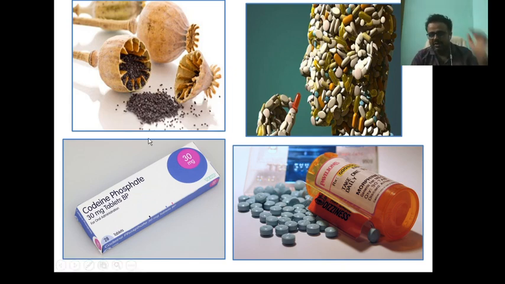These four diagrams are used to understand NDPS. This is the capsule of the opium poppy, and these are the seeds. A person becomes psychotropically dependent on the drugs. This diagram shows the different forms of drugs available in the market.